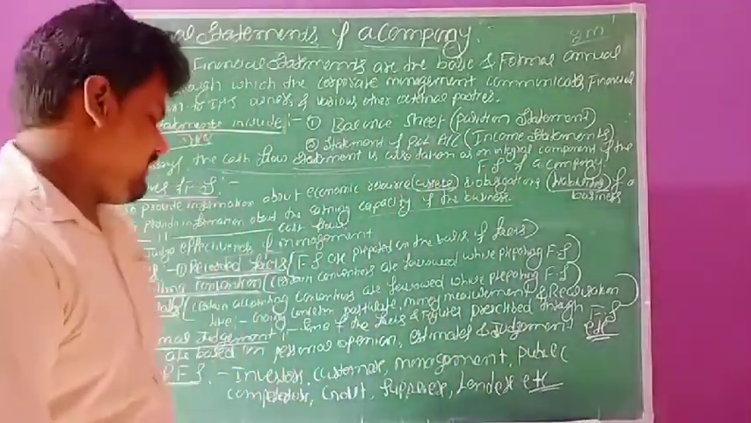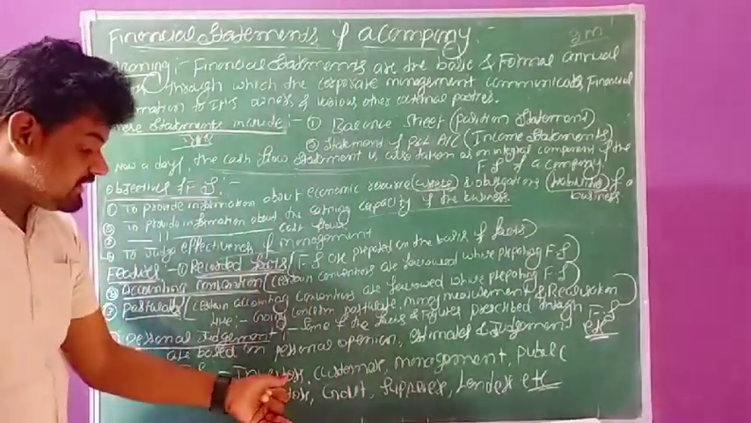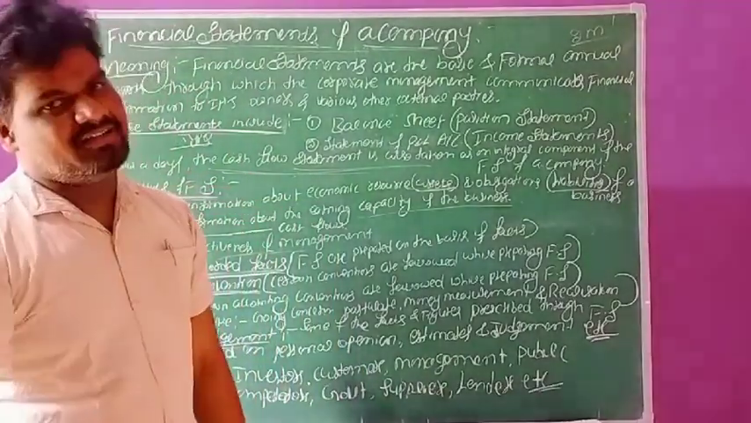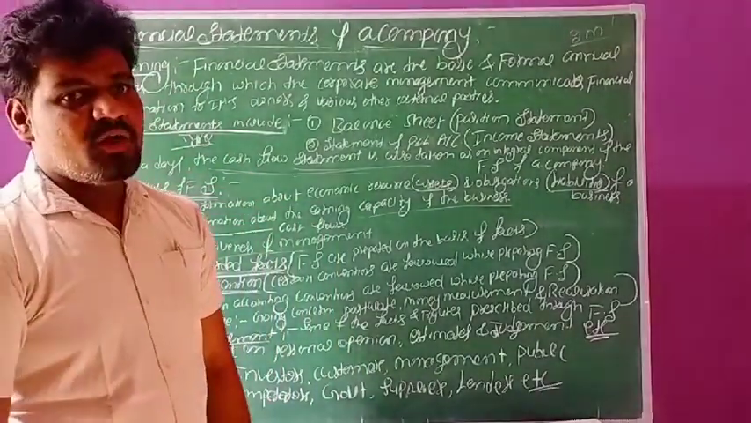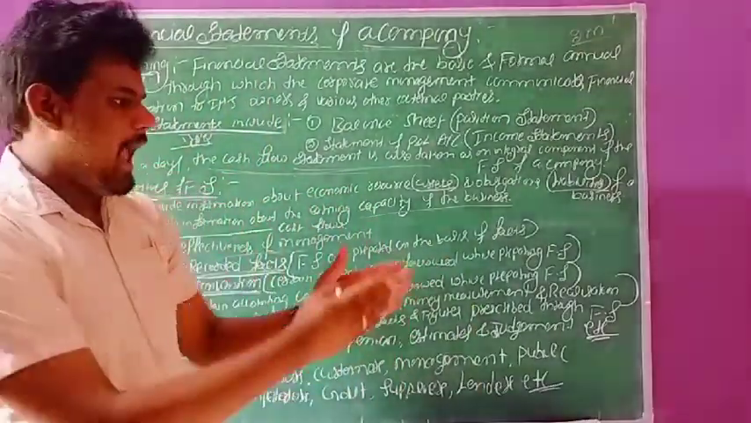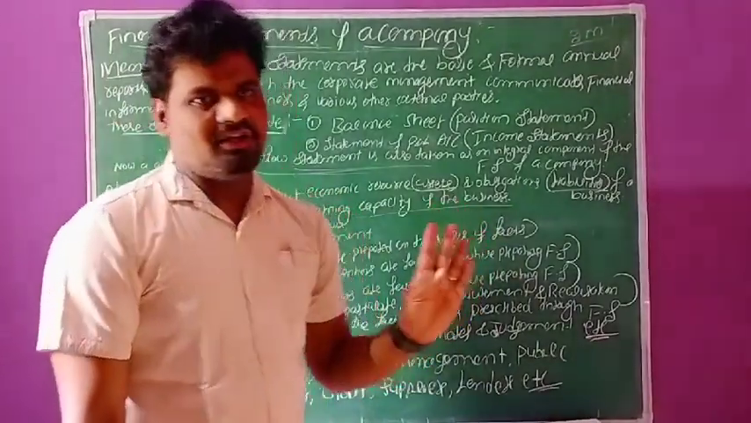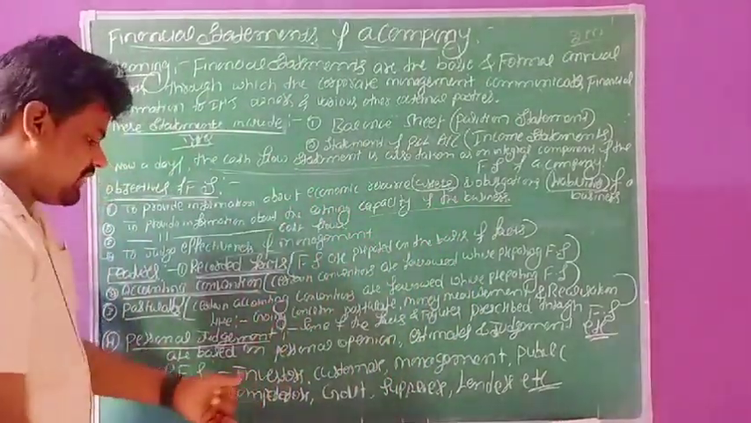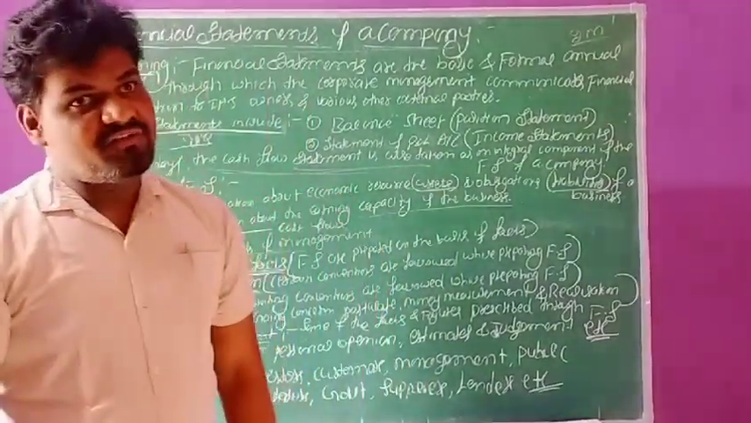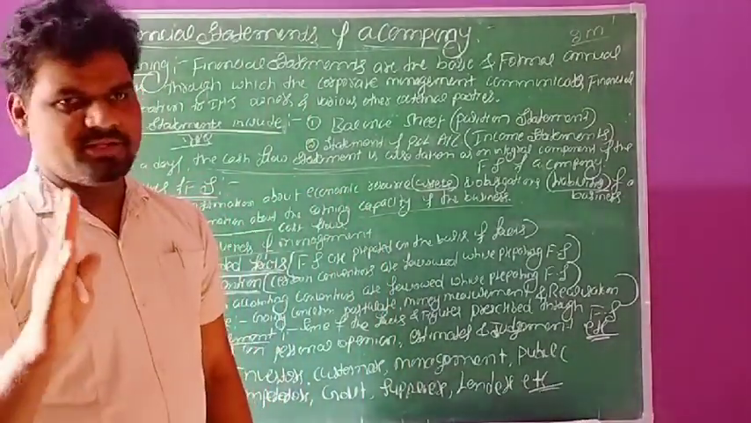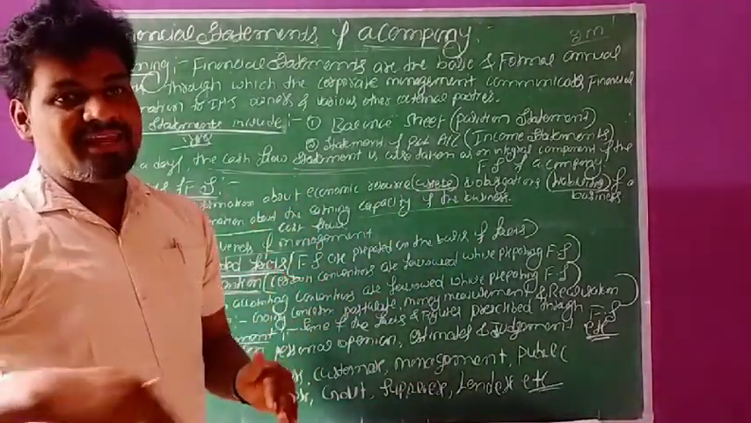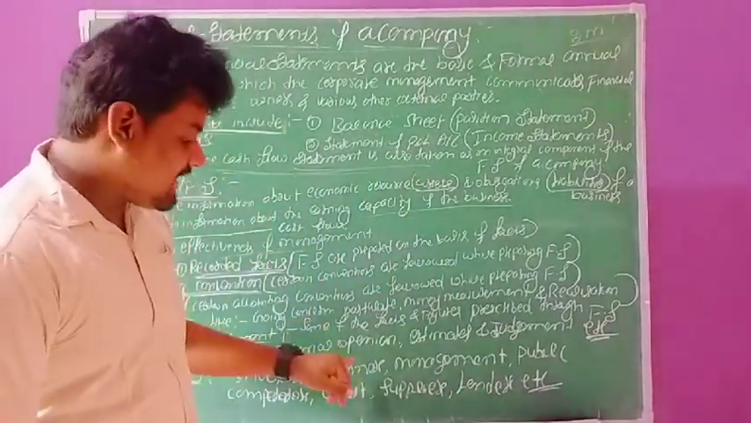The users of financial statements are investors. The investor is a very important party for the business organization, because we require funds, and external parties need to invest some capital in our business organization. So investors are one of the users. Second one, customers. Customers are very important persons in the business, because whatever goods we are producing, the final consumers of those goods are the customers.